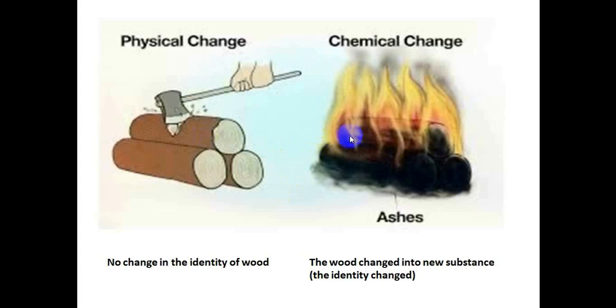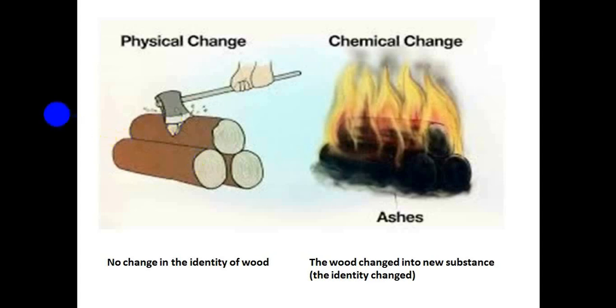Let's compare physical change and chemical change in the two cases for the wood. In the first picture here, by cutting the wood, there is no change in the identity. The wood will stay wood. Yes, the size will change, the volume will change, but at the end we will have wood.